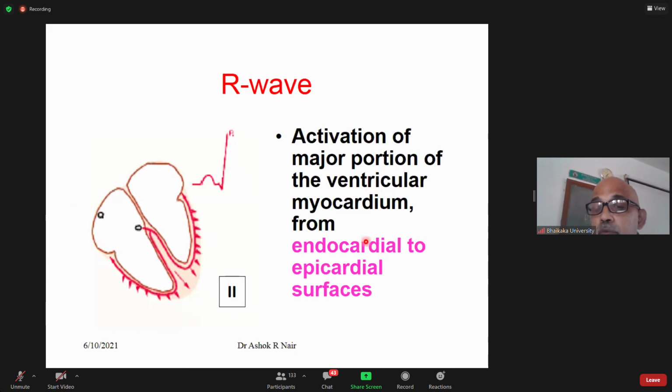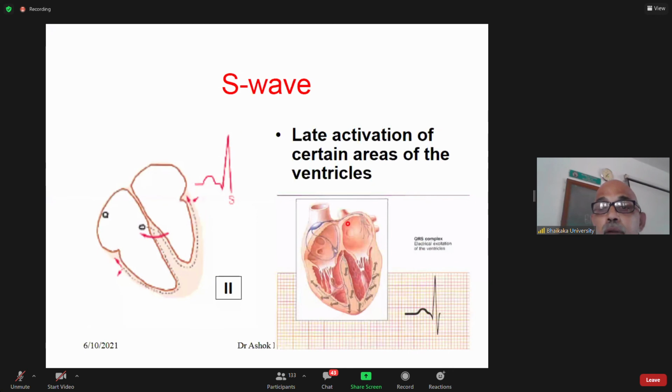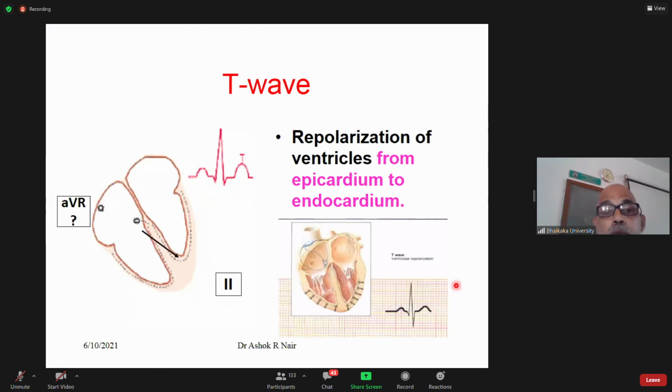So activation of the major portion of the ventricular myocardium occurs. Then late activation of the ventricles occurs in the upper septal regions, and that will give you an S wave. Then the repolarization of the ventricle gives the T wave.